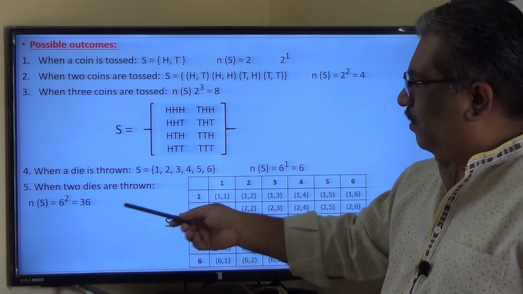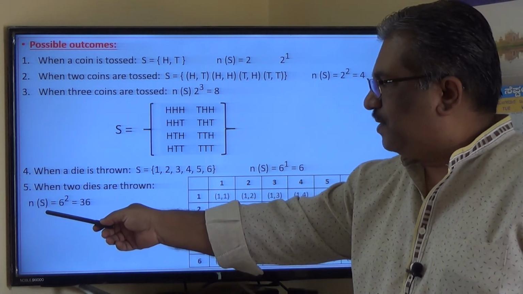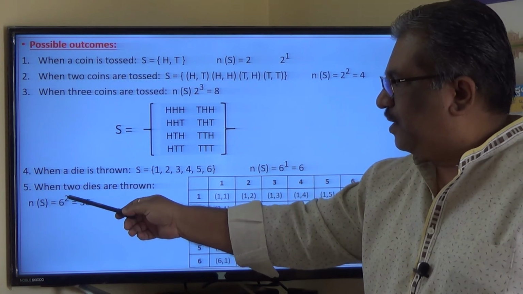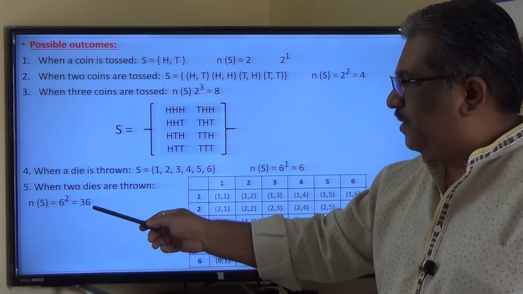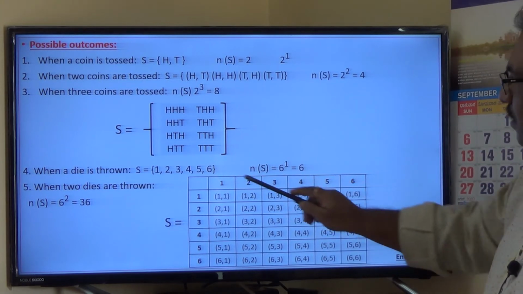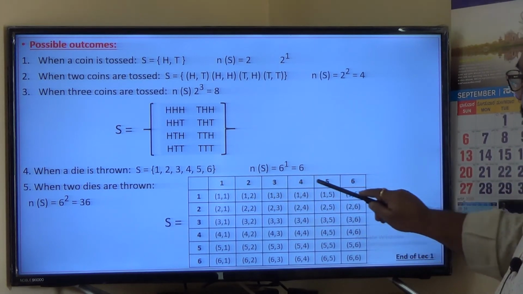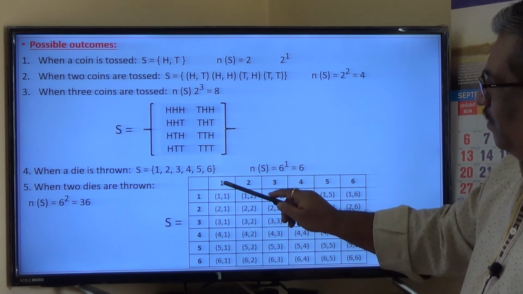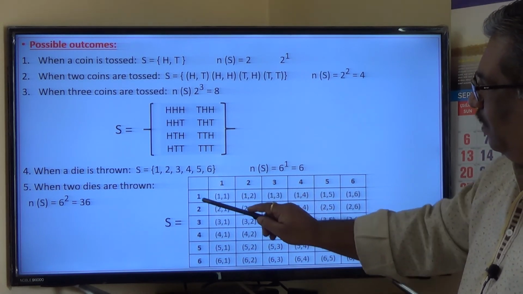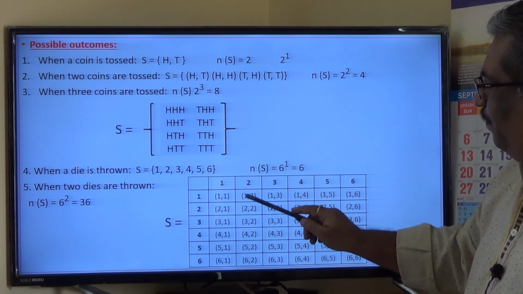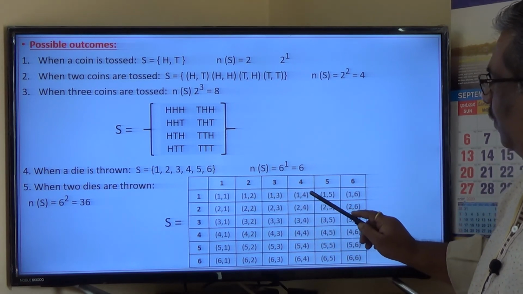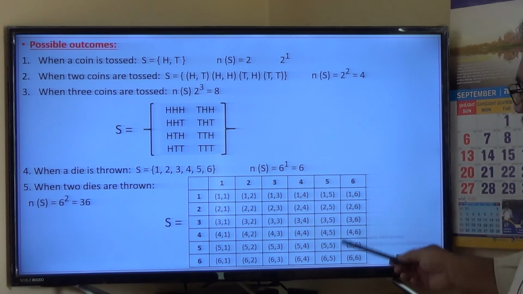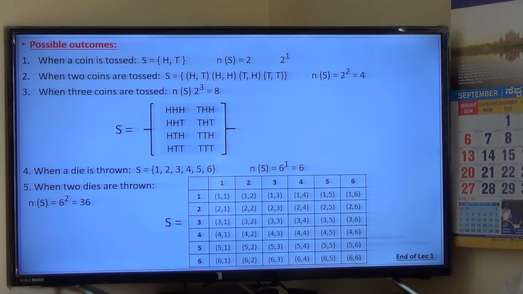When 2 dice are thrown, the number of all possible outcomes, n of S, is equal to 6 to the power 2. 6 is the number of possible outcomes, and 2 refers to the number of dice, which gives 36. So take 1, 2, 3, 4, 5, 6 of the first die and 1, 2, 3, 4, 5, 6 of the second die, and all possible outcomes are (1,1), (1,2), (1,3), (1,4), (1,5), (1,6). This is how you can prepare a table, and if you count all these possible outcomes, there are 36 outcomes.